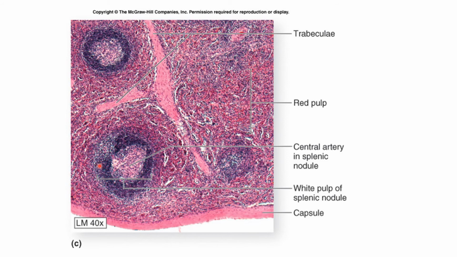Now circulation. What is open circulation and closed circulation? The central artery in the white pulp divides and redivides to form straight arterioles. Then some capillaries are surrounded by macrophages and are called sheathed capillaries. In open circulation, blood from the capillary drains directly into the reticular network of the splenic cord and then into the splenic sinus.